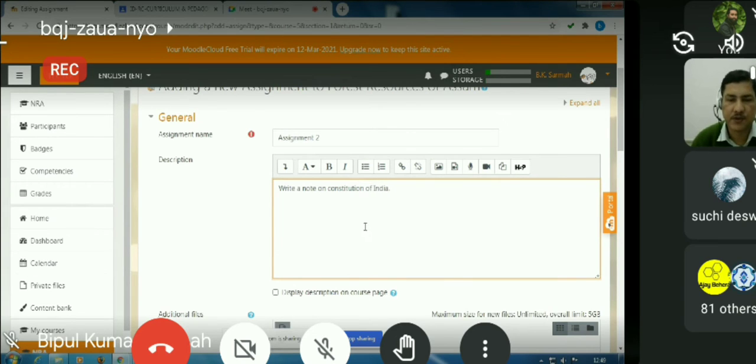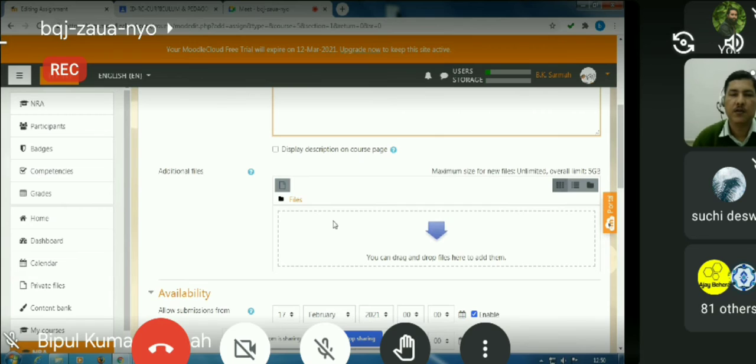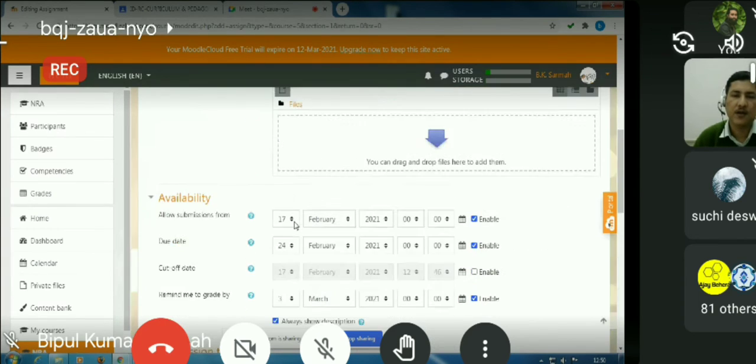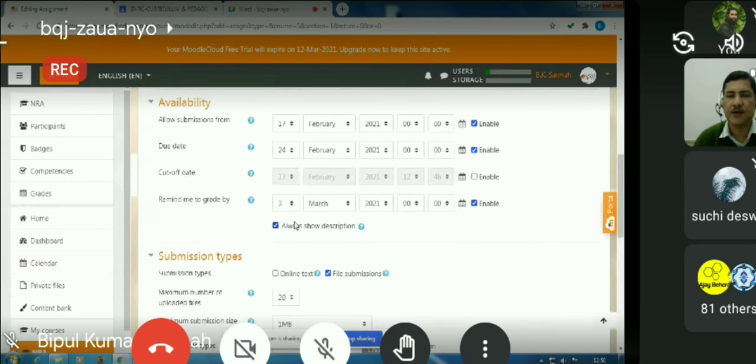And you can upload additional files. Suppose I have a question paper typed somewhere else in PDF format or Word format. We can use this file picker to give additional files for the assignment. Then comes the availability of submission of the assignment. By default, Moodle gives 1 week for submission of the assignment, but this can be changed. We can change the submission date, we can change the due date, and you have other settings as well.